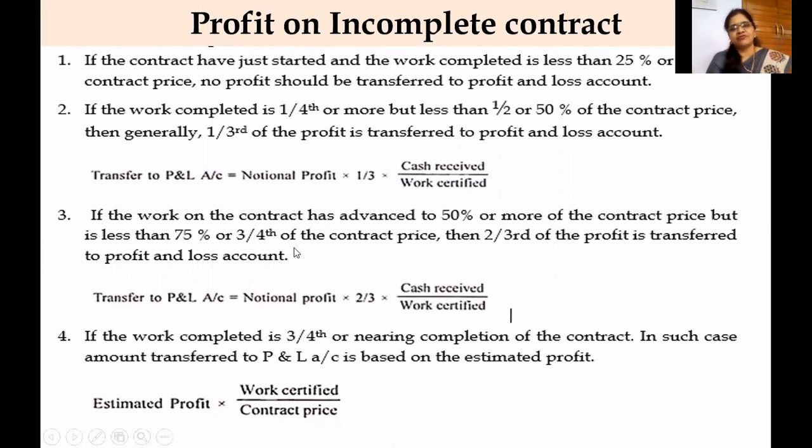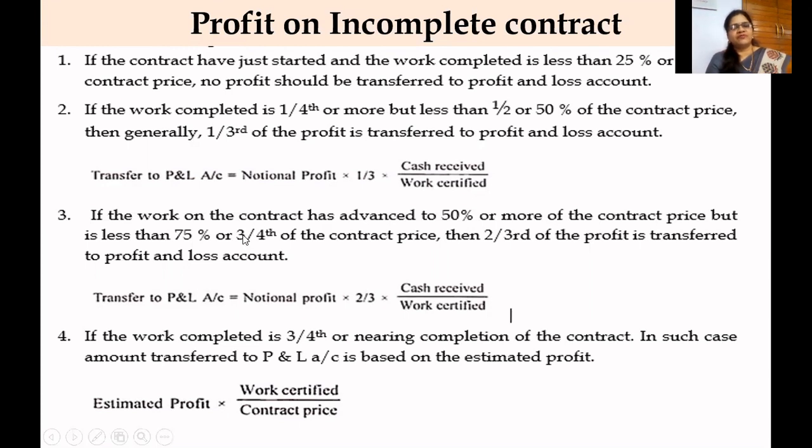This is the formula we apply here: 1/3 of notional profit into cash received divided by work certified, or the percentage of cash received towards work certified, can be taken as the formula for the contract account.